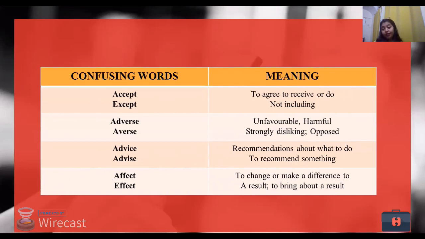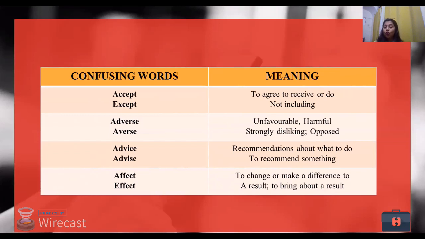Advise and advice. Now there's just a difference of C and S. Now you might ask me why C and why S, or where C and where S, that you have to remember. So when I need advice, recommendations about what to do, I need something, it will be C. When I give something, it will be S. Yes? So always remember, when you give, use S. When you take, use C.